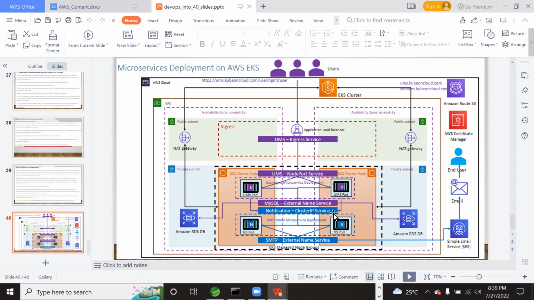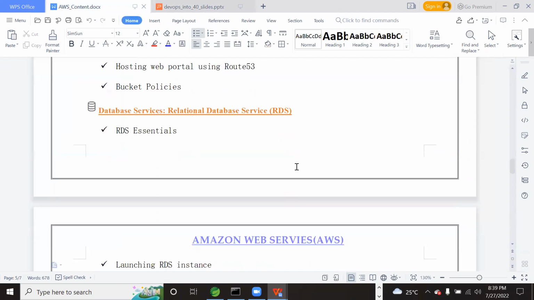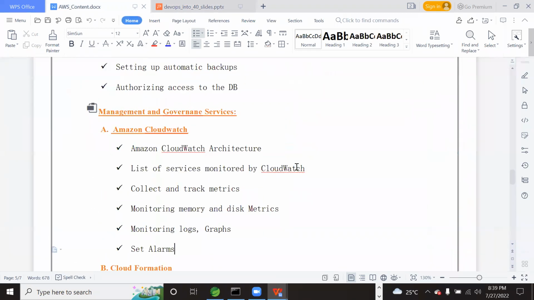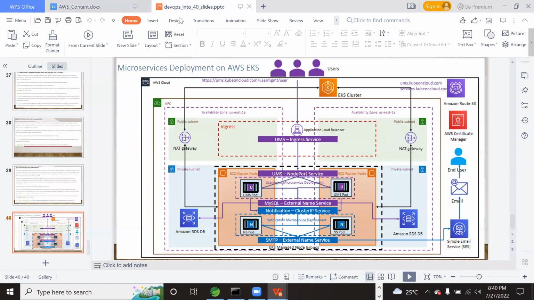Our application requires some messaging services and mail services, so for that we will use the management and governance services. What is this management and governance service using? CloudWatch. CloudWatch is used to see the application performance, application logs, and application metrics. For example, assume we are using a Java application. What is the memory occupied by the Java application?